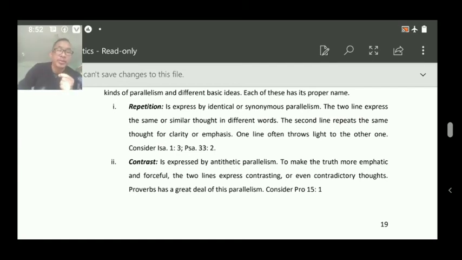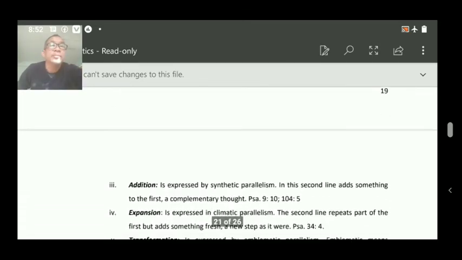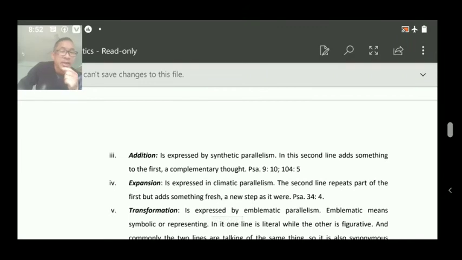And number three, addition. Addition is expressed by synthetic parallelism. In this, the second line adds something to the first, a complementary thought. Here the first line and the second line express complementary thoughts.